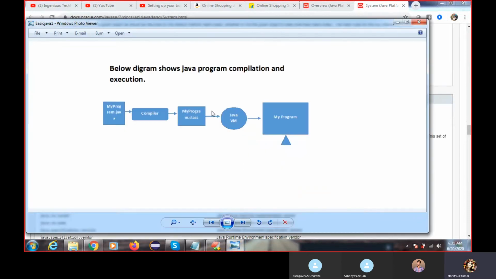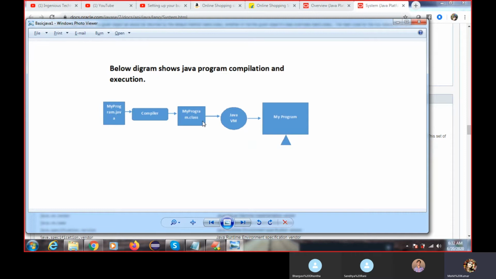JVM is able to understand the .class file only. JVM is not able to understand the human readable code that we have written. JVM only understands this .class file.